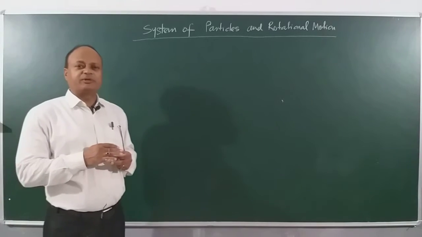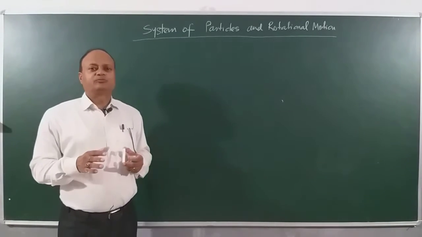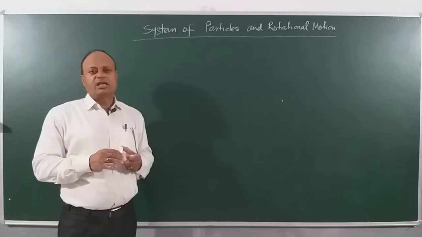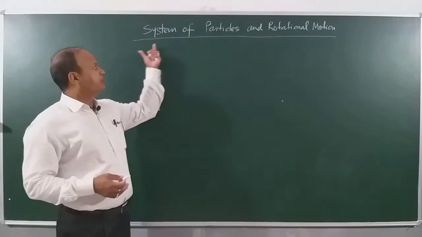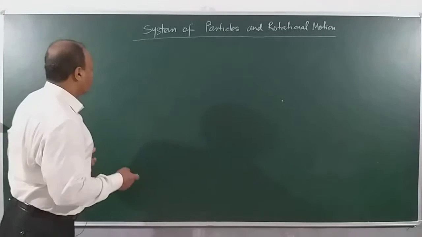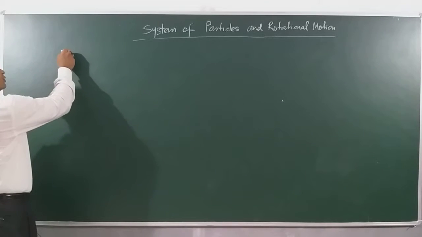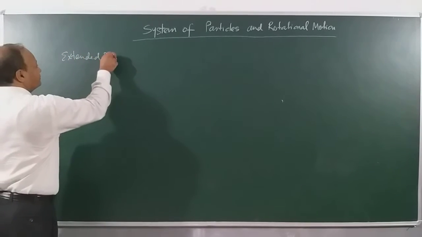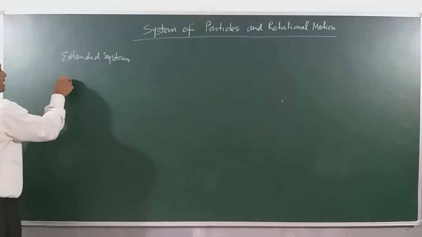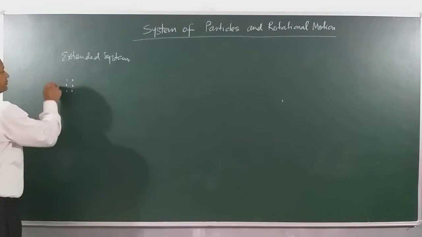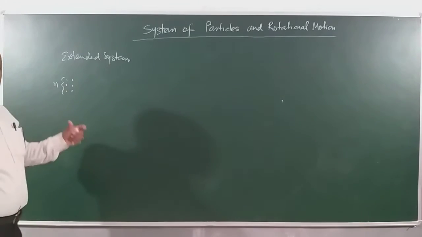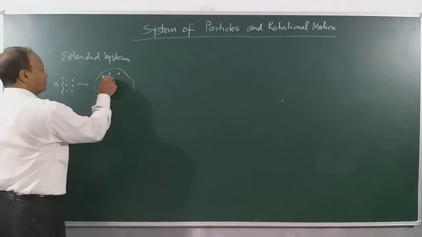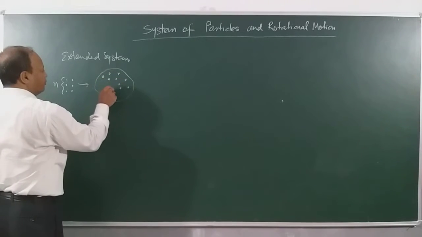Generally when you talk about a large object, then a large object is basically a multi-particle system, meaning many particles together make an object. When you pack many particles in a single object, it becomes what? A system of particles, right? So when I am talking about system of particles, then I am referring to an extended system. An extended system is, I have large number of particles here, let us say n particles, they combine together and they generate what? A big object. So this big object becomes what? A system of particles put together.